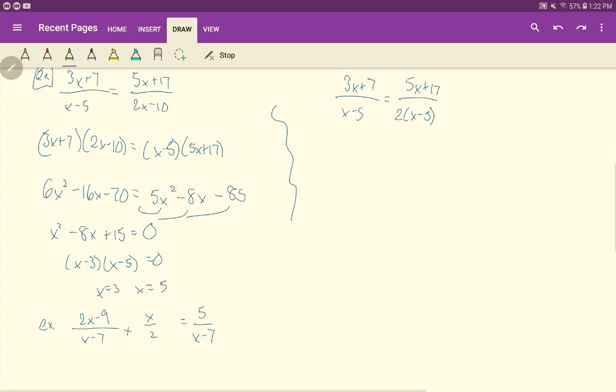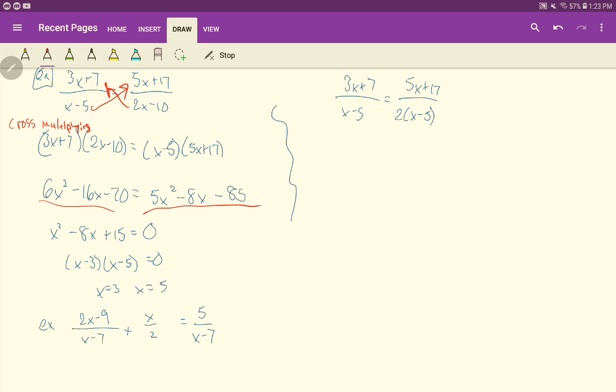Now I already did the cross multiplying right here. So this is cross multiplying, right? Because we already had two fractions. Okay, so x minus 5 times that, 2x minus 10 times that. And you can see that right here. Okay, multiply it out like you normally would, so you get this quadratic here, you get this quadratic right here too. Okay, now we have a quadratic equal to a quadratic.